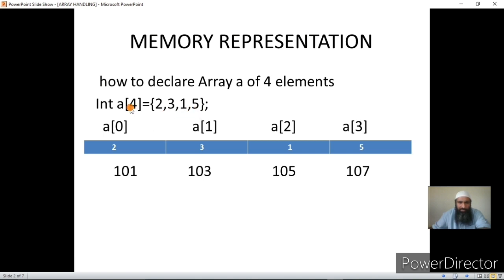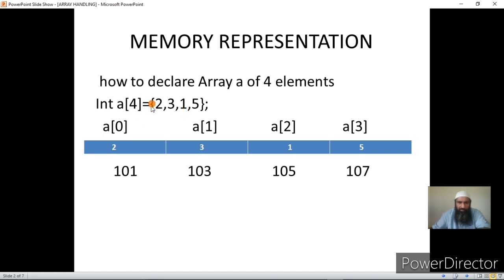Now each element of the array has an index or subscript through which we identify that element. The first element has the subscript 0 and next element has 1, so on and so forth till we reach the last element. The index of the last element is always size - 1. We can also say the index or subscript in terms of element number. It is always element number - 1. For example, the third element has the index 3 - 1, that is 2.